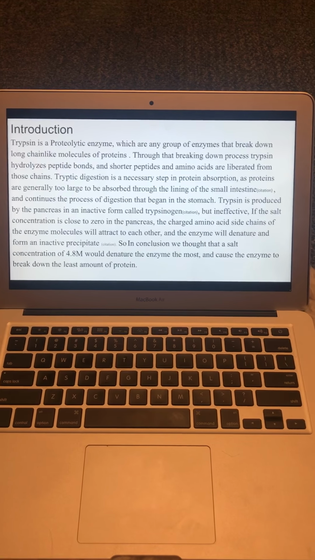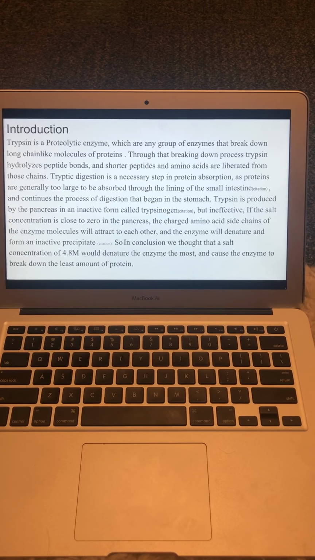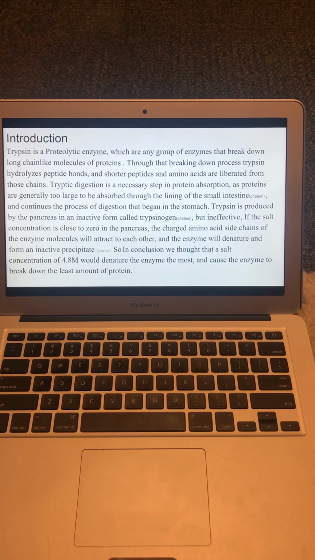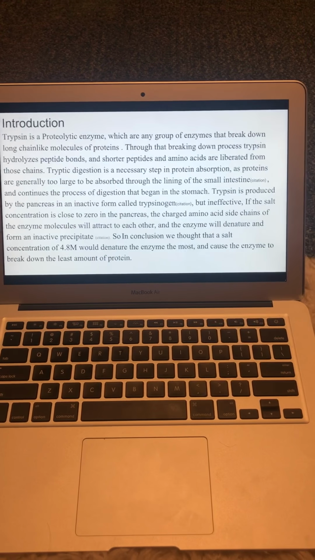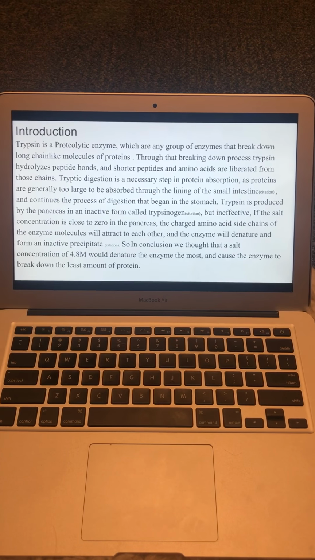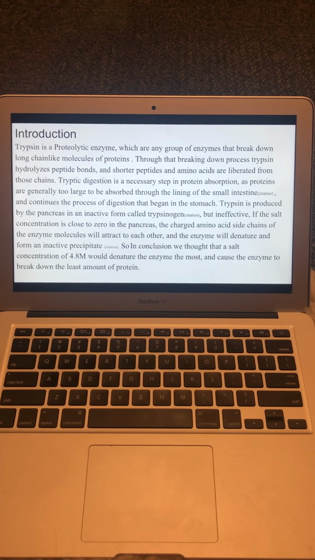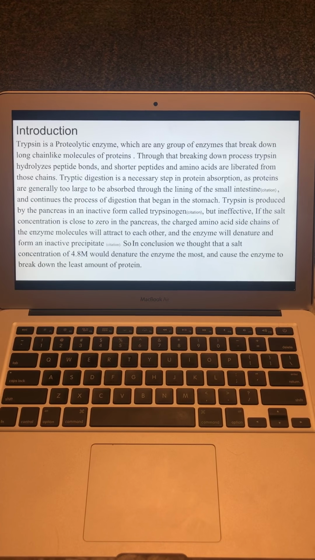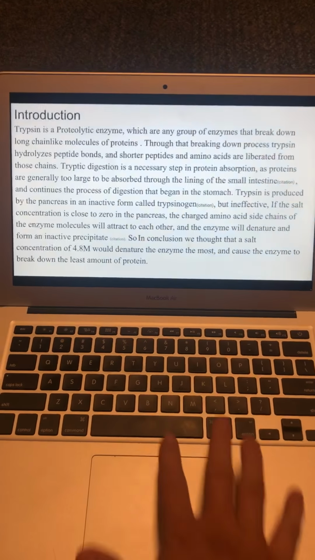And we hypothesized that a salt concentration of 4.8 M would cause the enzyme to denature the most, causing the protein to break down the least at this concentration. If the salt concentration is close to 0 in the pancreas, the charged amino acid sides of the enzyme molecules will attract to each other, and the enzyme will denature and form an inactive precipitate.